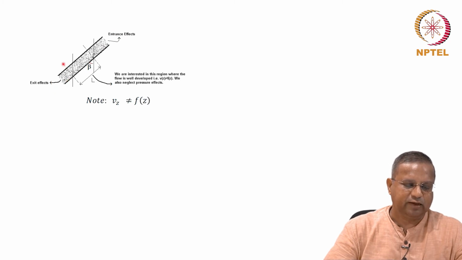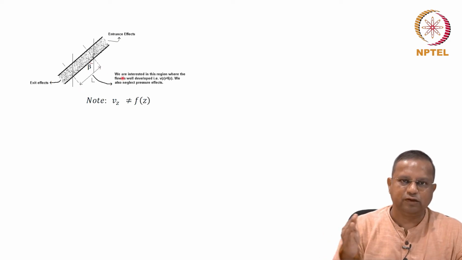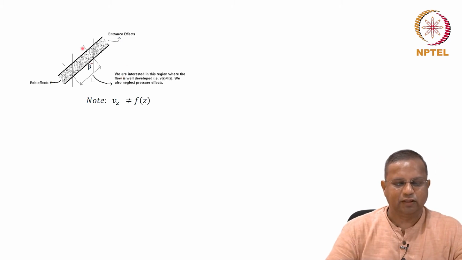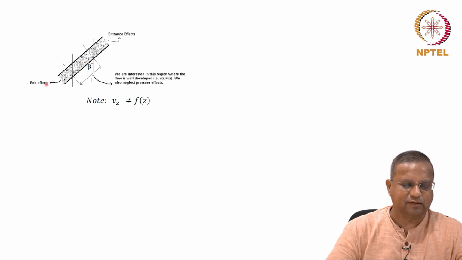So, let us take a section of this flow of length L, and this is a section that we are going to analyze. And in this section, the flow is well developed, and therefore, Vz, this is the z direction here. Okay, this is the z direction here. Vz is not a function of z. Okay, it has already achieved well developed flow conditions. Nothing is going to change with the distance here at a particular point away from the plate. The velocity here will be equal to the velocity here. That is called well developed flow conditions. That is what we are going to take.